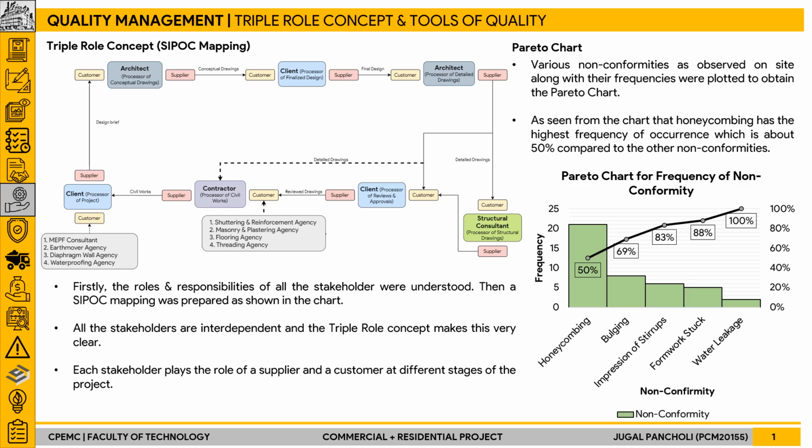Now for tools of quality, a Pareto chart was prepared, for which various non-conformities were observed and their frequency of occurrence was also noted, and based on that the Pareto chart was plotted. So it can be inferred from the Pareto chart that out of 100%, honeycombing has the highest probability of occurrence, which is about 50%.